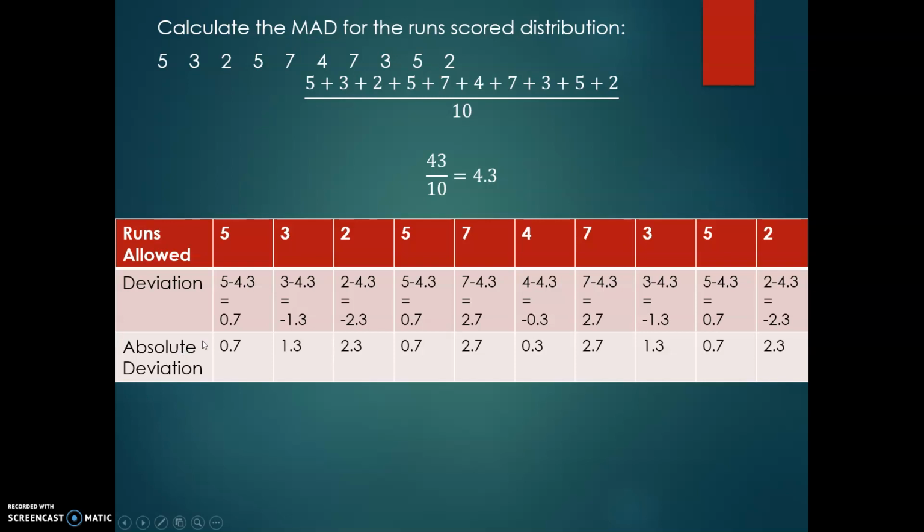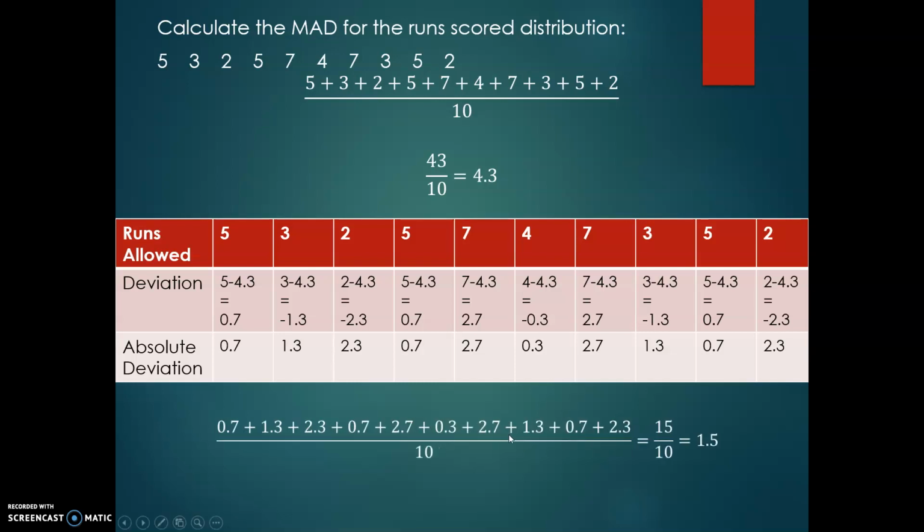So we take the absolute value of all of those deviations so they're all positive numbers, and we add all those together and divide by 10 to figure out what the mean absolute deviation is. When we do that, that gives us 15 divided by 10, or 1.5.